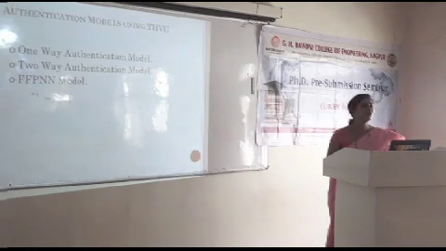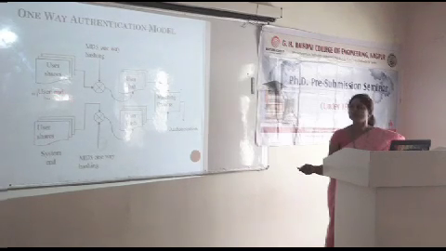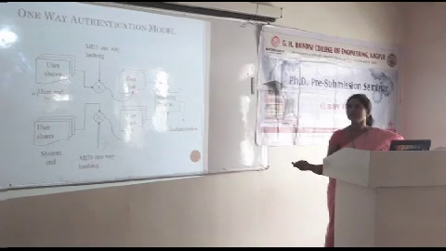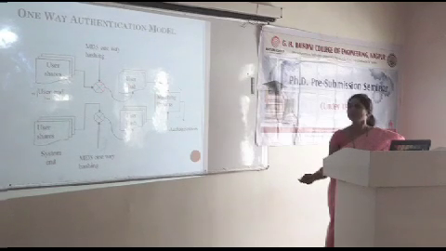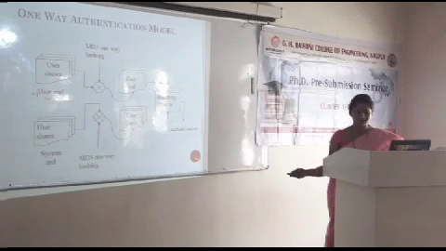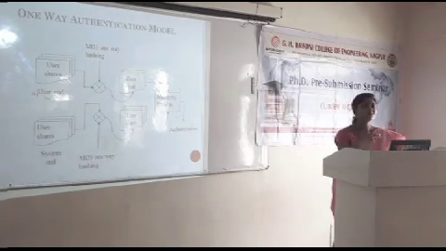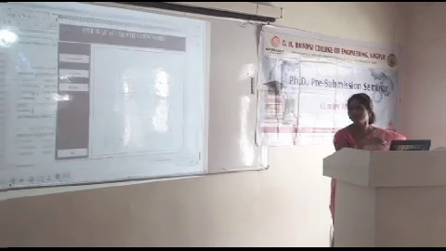Now here are the 3 authentication models. In the one-way authentication model, we have focused only on the user share. The user is coming for authentication, producing his own share. It is in the form of an image. It is getting converted into 32 characters with the help of one-way MD5 hashing. Parallelly, the system is having the user share. The system will map its corresponding hash, and these two hashes are matched. If they are matched properly, authentication is permitted. But this one-way authentication model is a public authentication model because no secret key is involved here.